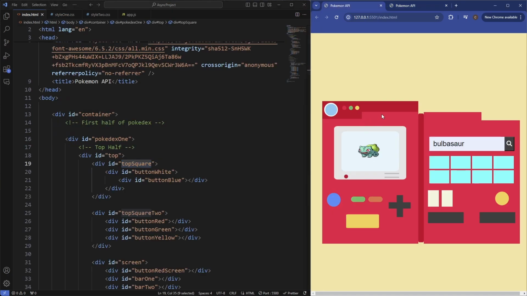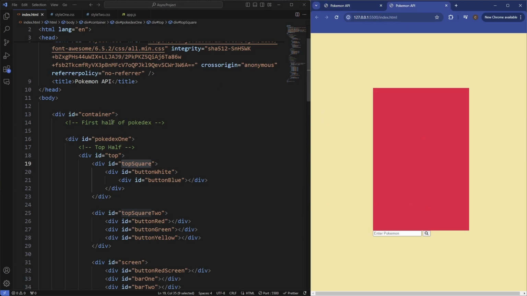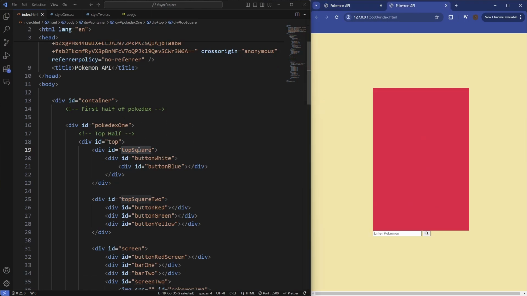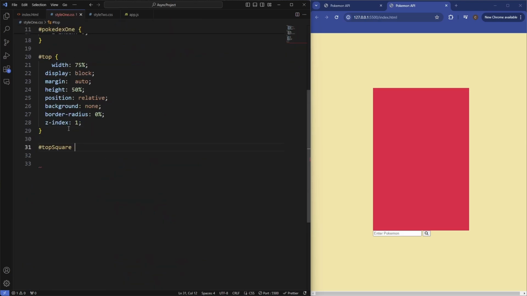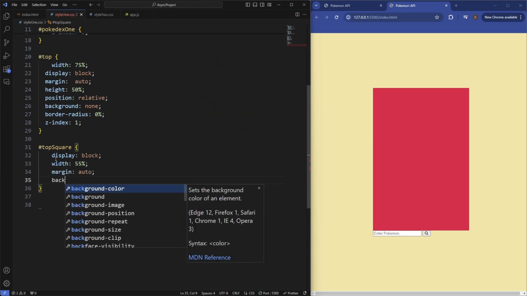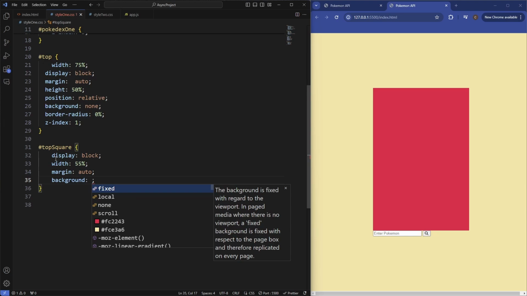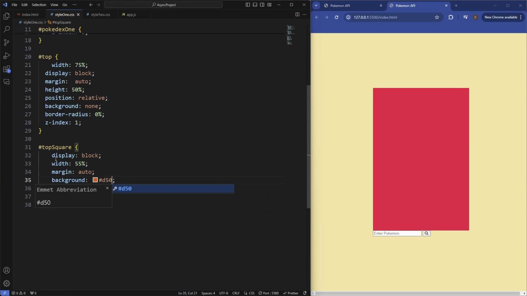Next, let's target the top half of this Pokedex. So it's this ID there. We'll first display this as block. Let's give it a width of 55%. Margin, let's give it auto. Give it a darker background color, 50625.